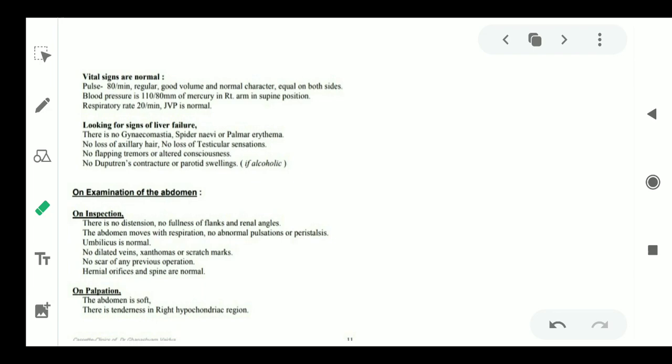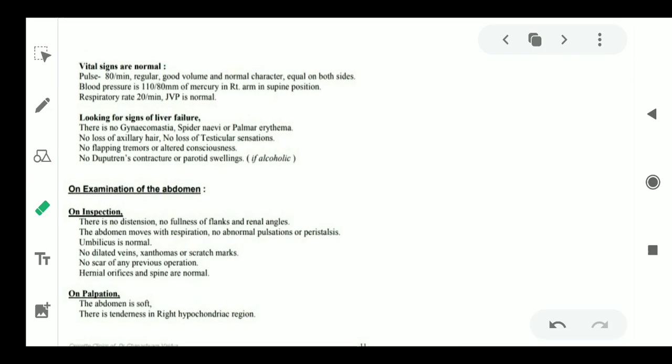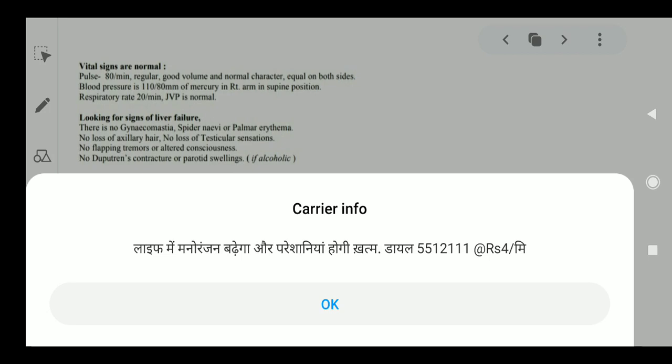Then comes the examination part. How we will examine? First on inspection, what we are going to see. There is no distension, no fullness of flank. So first we will inspect and see that if there is any ascites problem. No fullness of flanks and renal angles. The abdomen moves with the respiration. No abnormal pulsation or peristalsis, umbilicus. No dilated veins or any stretch marks, no scar of any previous operation, hernial orifices and spine are normal.